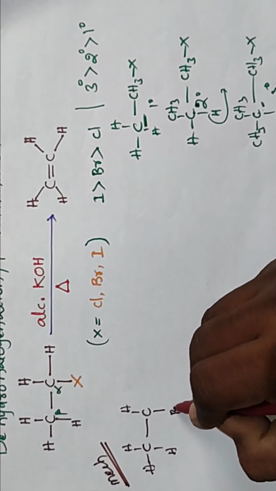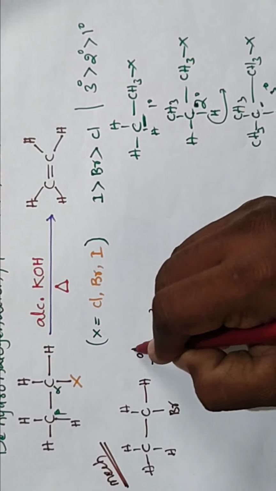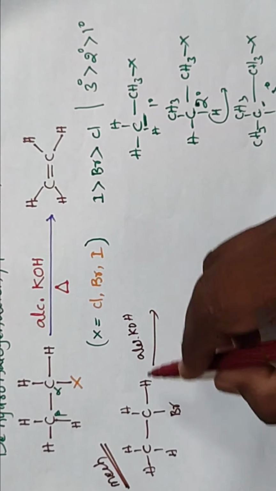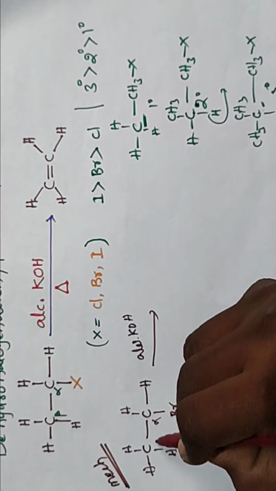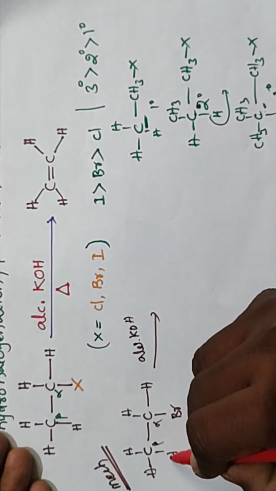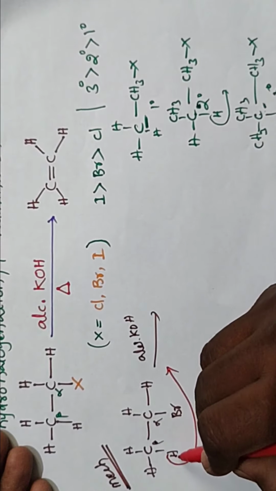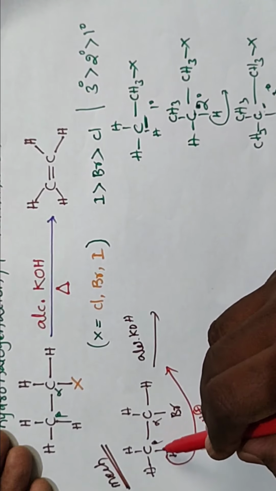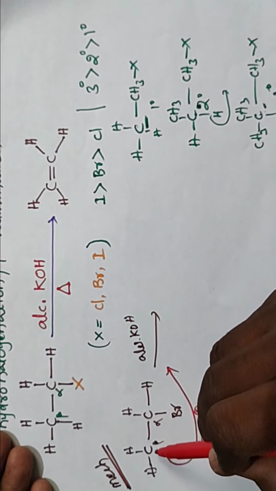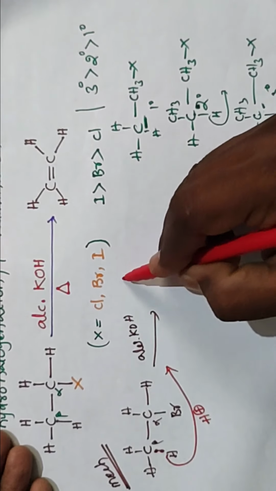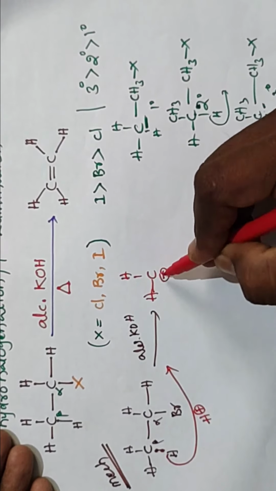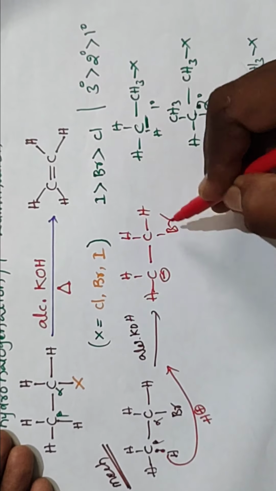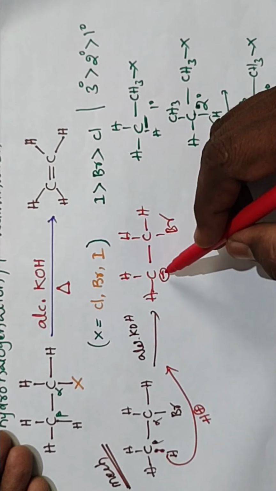for example, you take the bromide and use alcoholic KOH. The alcoholic KOH is going to abstract the H plus from the beta position. This is the alpha, this is the beta. From the beta position, H plus is removed. Hydrogen is removed as H plus, meaning the electrons are left behind, so the electron pair is liberated on this carbon. So we get a negative charge on the carbon, with Br. After that it is a carbanion.